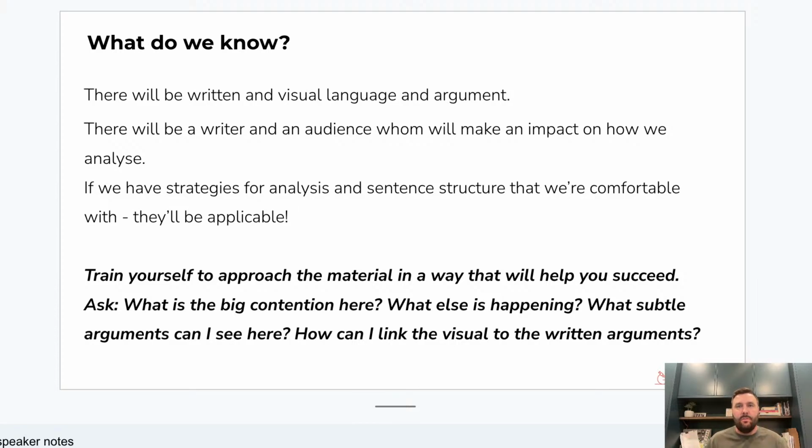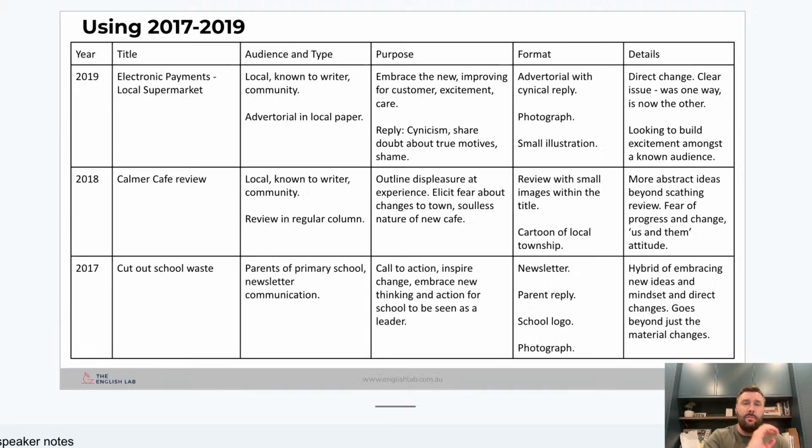I've got to be able to find all these things because every argument impacts everybody the same, as opposed to a student who is looking at who this particular audience is, who this particular person is, and what the characteristics of each are going to help me write a much deeper and more solid analysis. That is a huge part of what we're looking to do here. So if we've got strategies for those things, we can train ourselves to view the material in a really effective way.